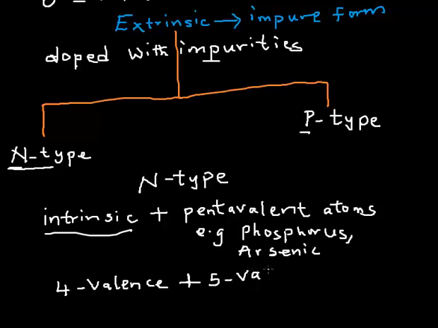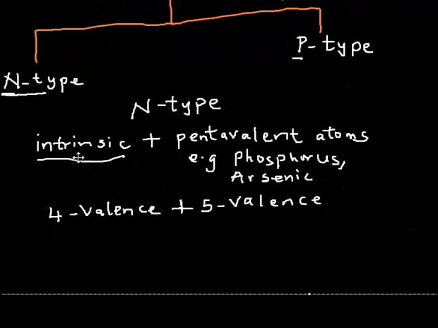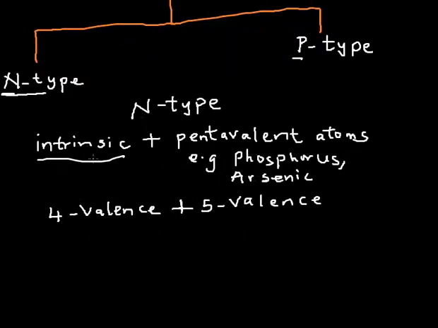This combination we call covalent bonding. In covalent bonding, the two atoms share electrons. This one will contribute 4, this one will contribute 4. This one has 5 already, so it has an excess.